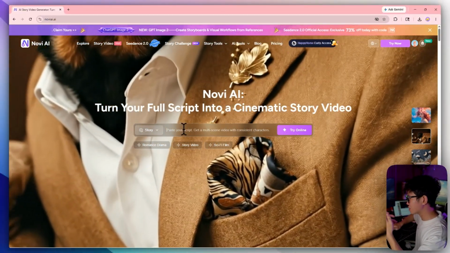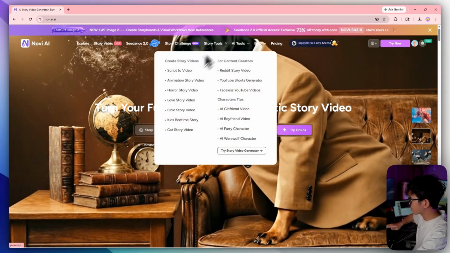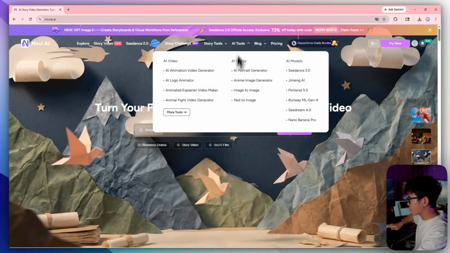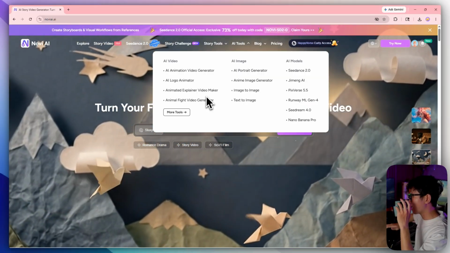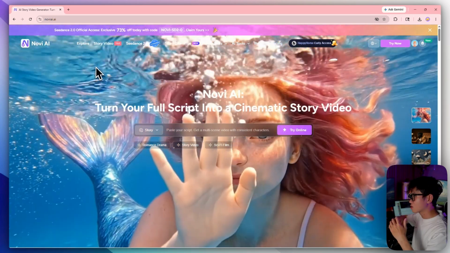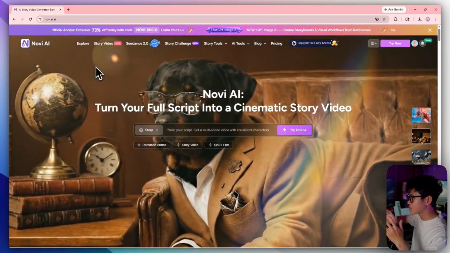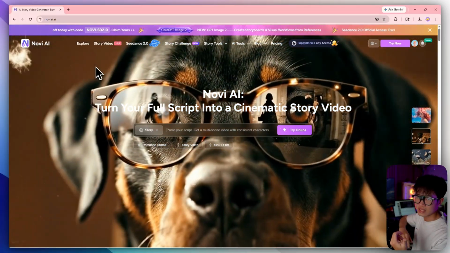Novi AI has agents that help you write a story, plus many other tools, including this story tool. In future videos, I will go deeper into these tools and utilities. If there is one you want to see, comment below and I will cover it. In this video, I will use GPT Image 2 to create storyboards and Seedance 2.0 to turn them into videos.